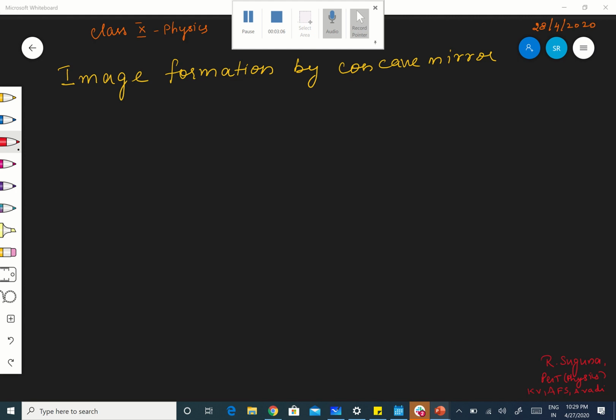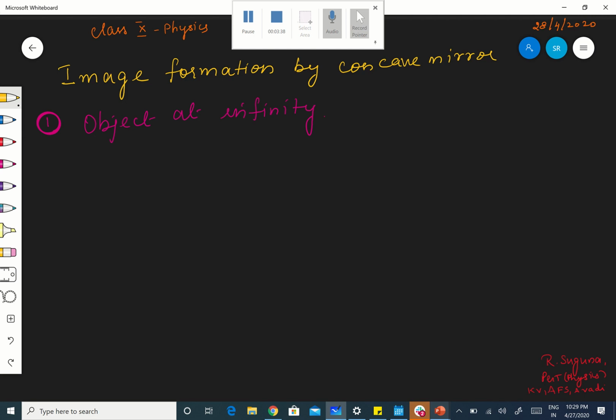To start with, be ready with the pencil, whatever I told you. Now first, what is the position of the object? I'm going to keep the object first at infinity. It is a concave mirror, so I'm going to keep the object at infinity.